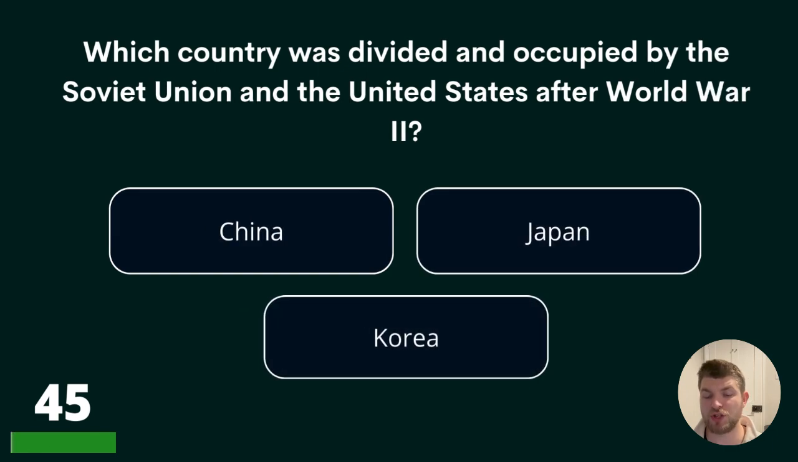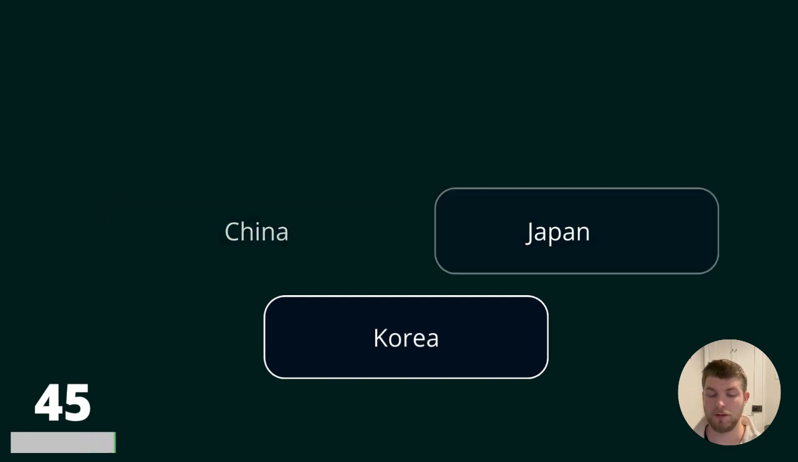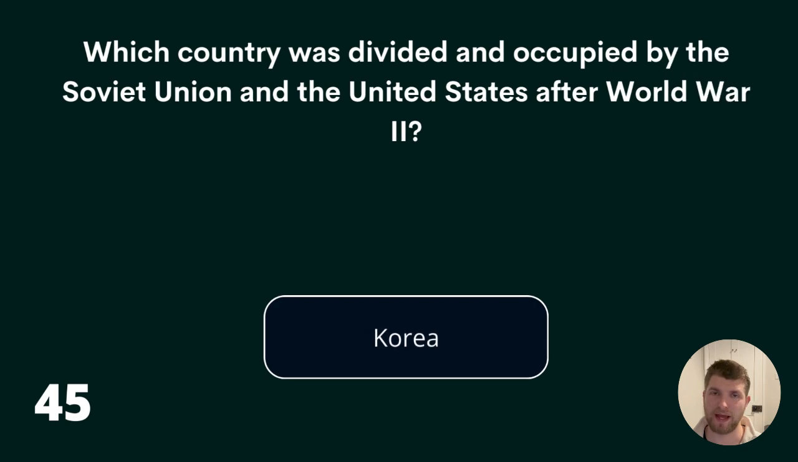45. Which country was divided and occupied by the Soviet Union and the United States after World War II? China, Japan, or Korea? The answer is Korea.